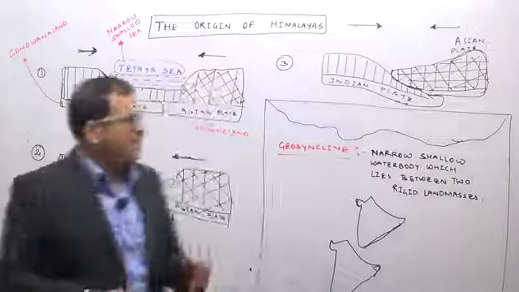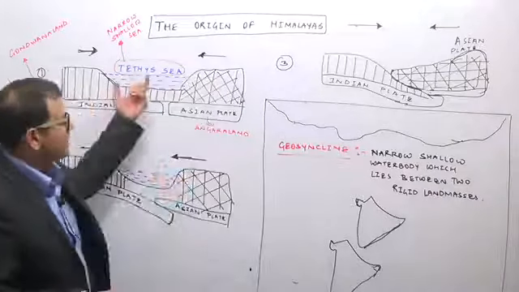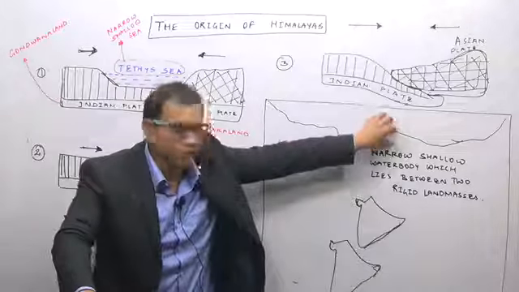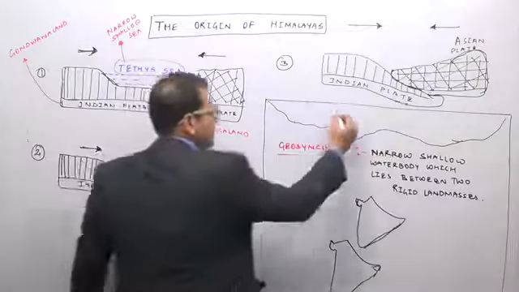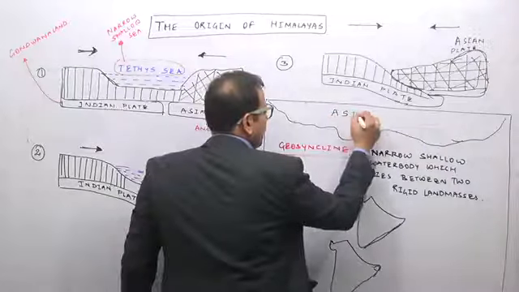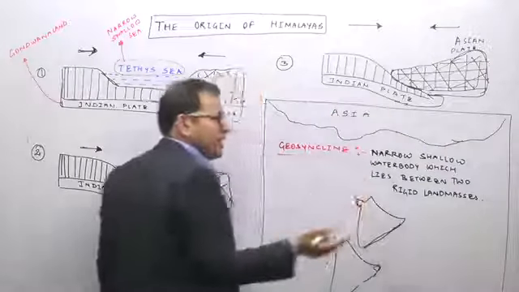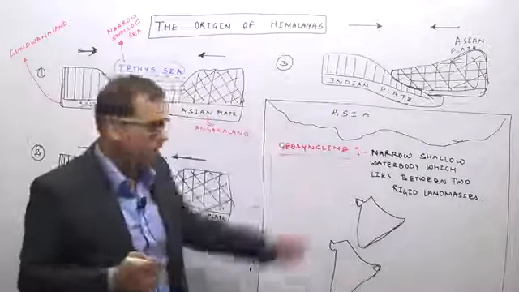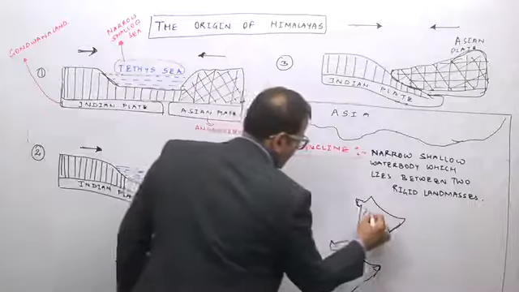One of the best examples is the Tethys geosyncline, which was between the Indian plate and the Eurasian plate. So this is the Eurasian plate, or Asian plate, combinedly written as the Eurasian plate, and this is the Indian plate.